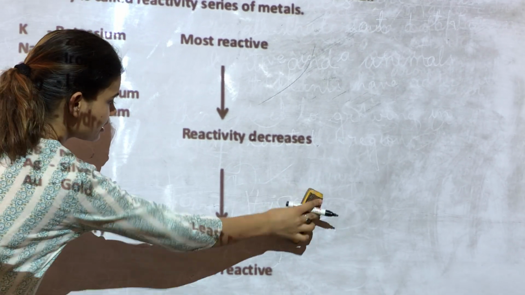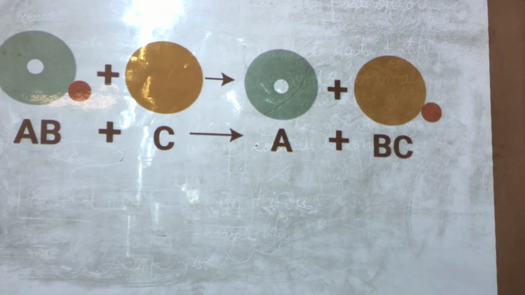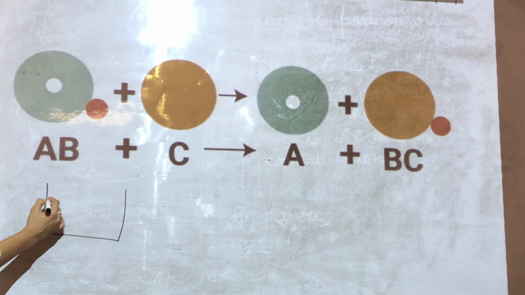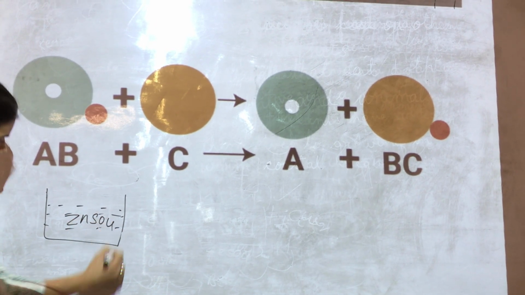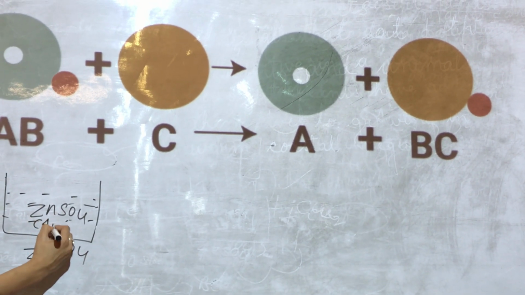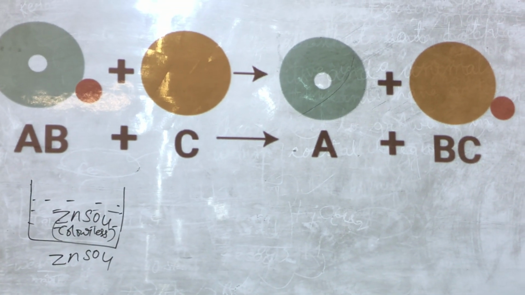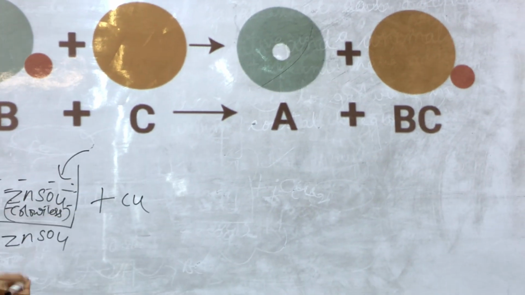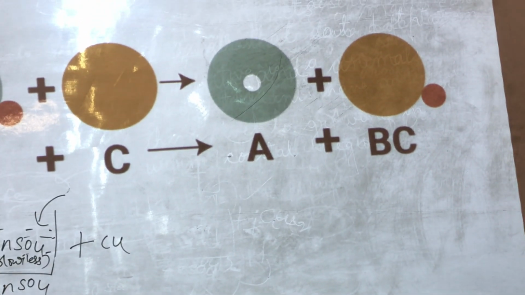Now let us try to understand another example of displacement reaction with the help of this equation. Suppose I again take one beaker in which I am taking ZnSO4, zinc sulfate. Zinc sulfate is a salt, and it is colorless, so it will be a colorless solution. I am putting some copper filings into it, like nails, inside the beaker.